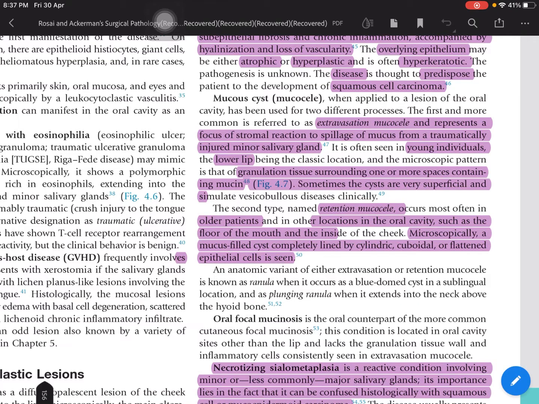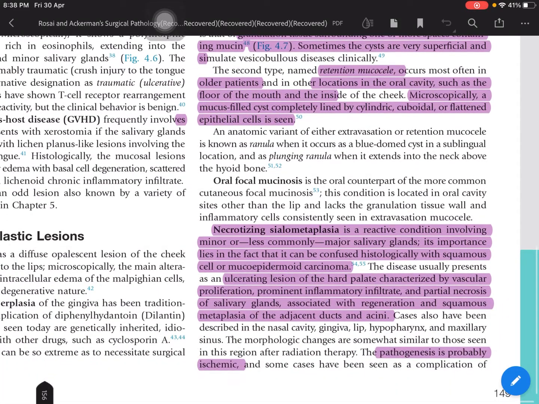Continuing the next topic. Last time we studied extravasation mucocele, which was more common in young individuals. Now there is a retention mucocele, which more often occurs in older patients. The location is the oral cavity, such as the floor of the mouth and inside of the cheek, and microscopically there is a mucus filled cyst completely lined by cylindric, cuboidal or flattened epithelium.